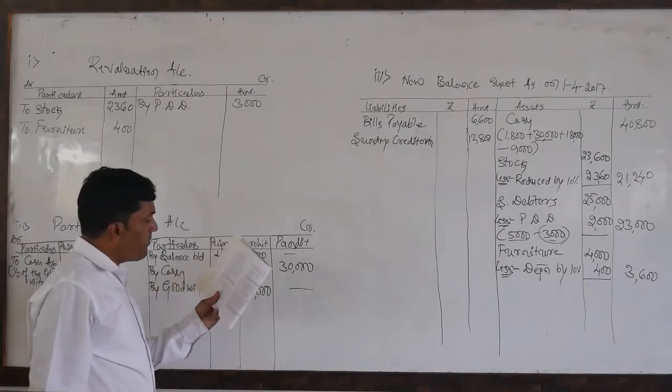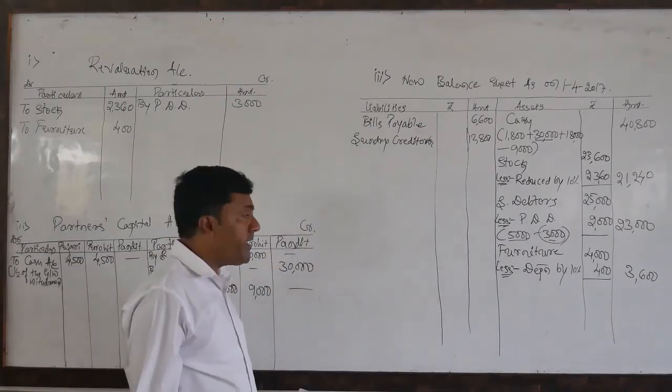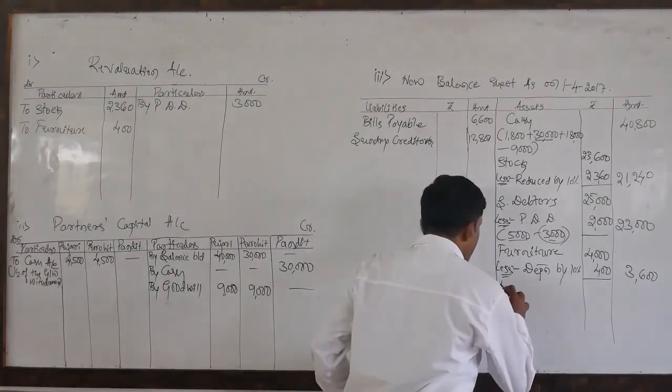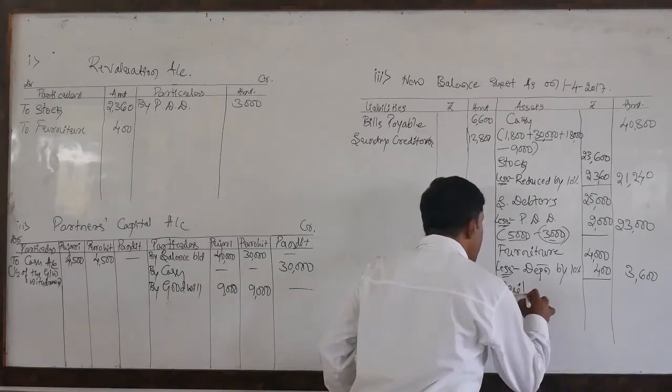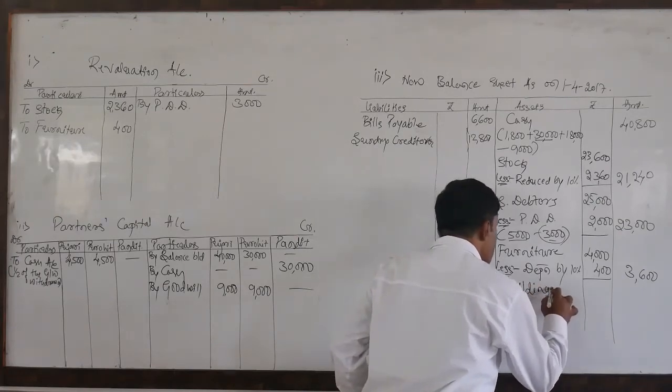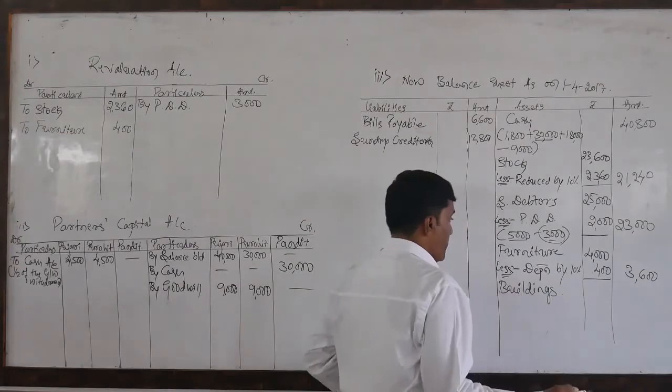The next, the building. No adjustment for the building. So directly I am going to write it on the outer column. Buildings of rupees 40,000.